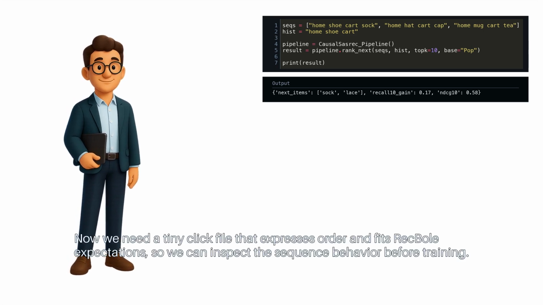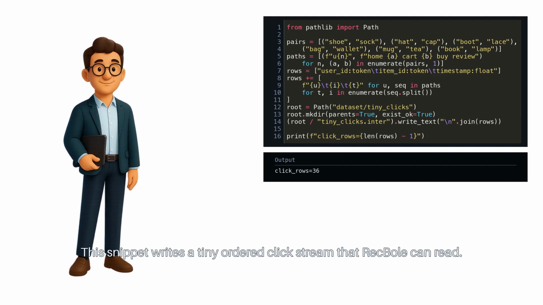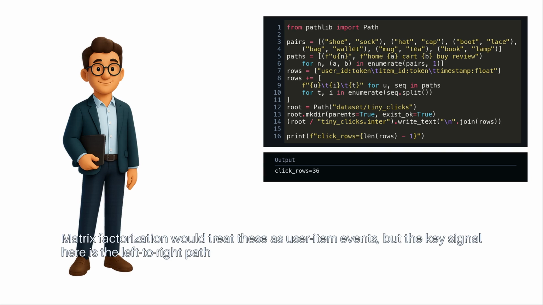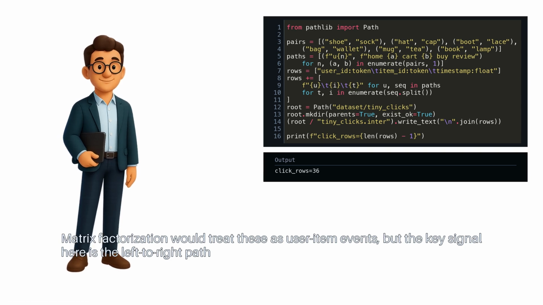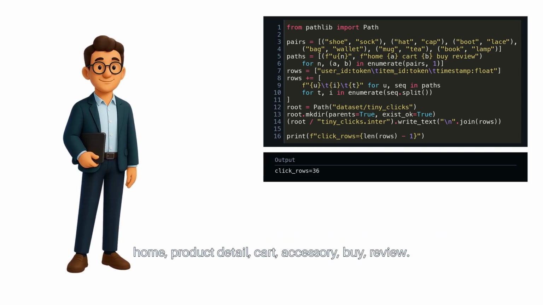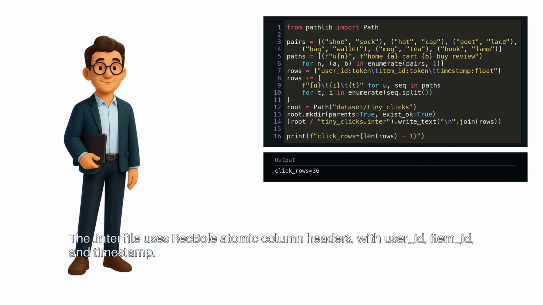Now we need a tiny click file that expresses order and fits RecBole expectations, so we can inspect the sequence behavior before training. This snippet writes a tiny ordered click stream that RecBole can read. Matrix factorization would treat these as user-item events, but the key signal here is the left-to-right path: home, product detail, cart, accessory, buy, review. The .inter file uses RecBole atomic column headers with user ID, item ID, and timestamp.